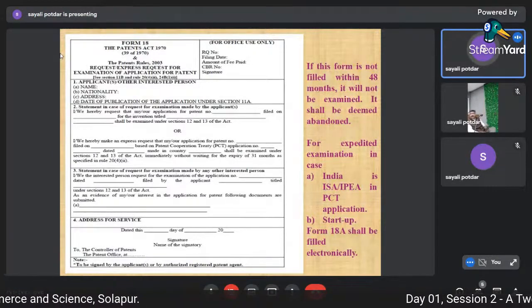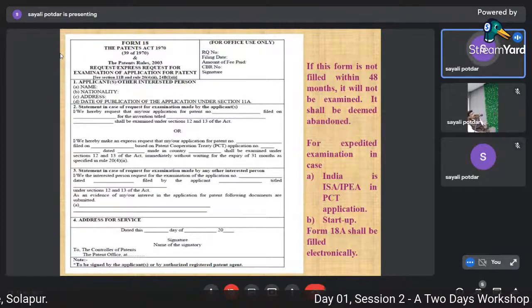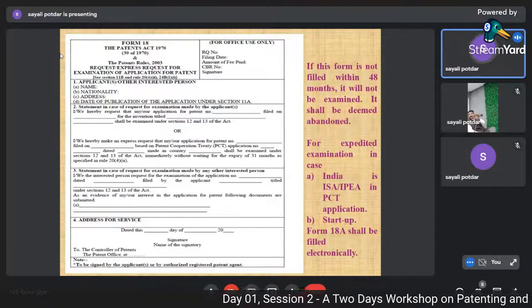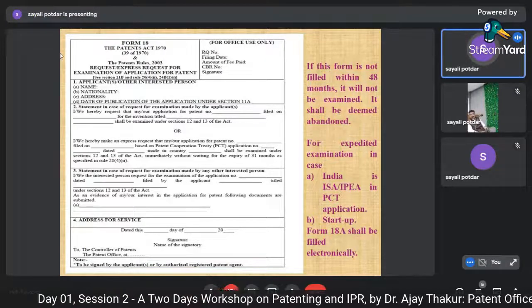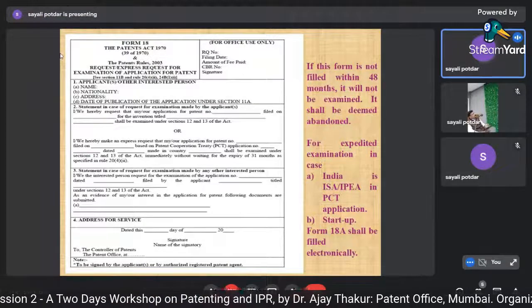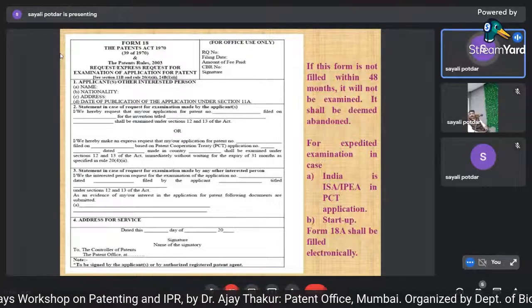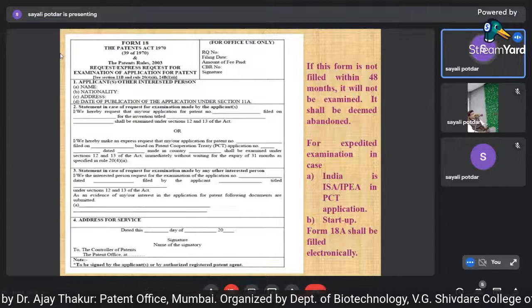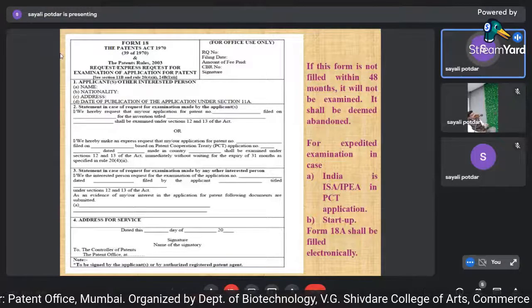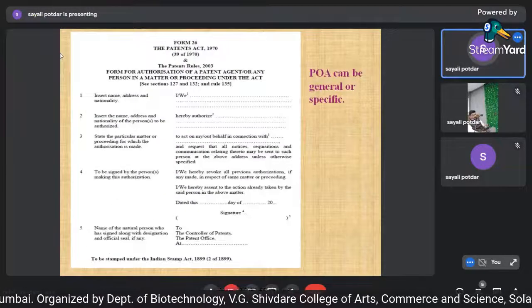Then the application will be still pending. But once you file the form 18, your application will be in queue. You will get a request number, and from that request number, your application will proceed for examination. This form has to be filed within 48 months from the date of filing of the application. If it is not filed within the 48 months, then the application will be treated as withdrawn.